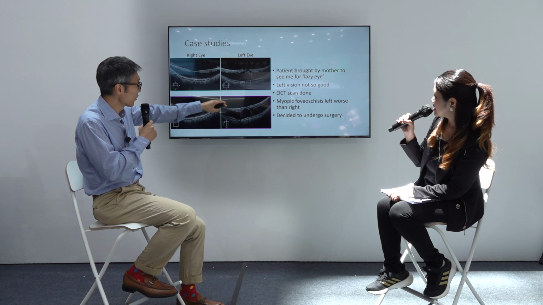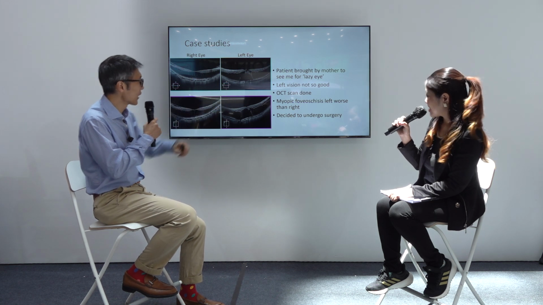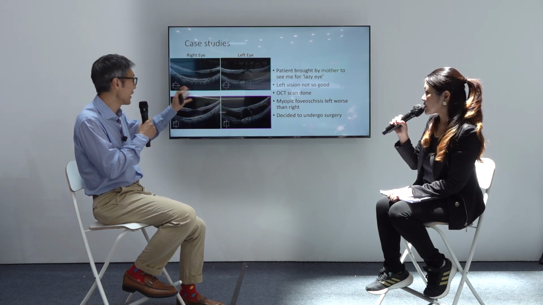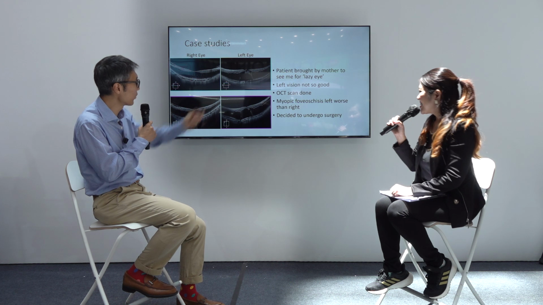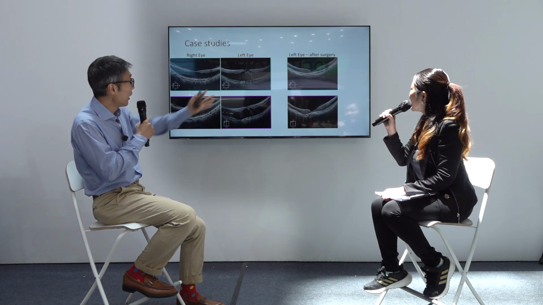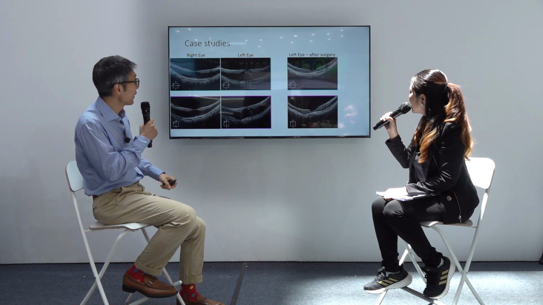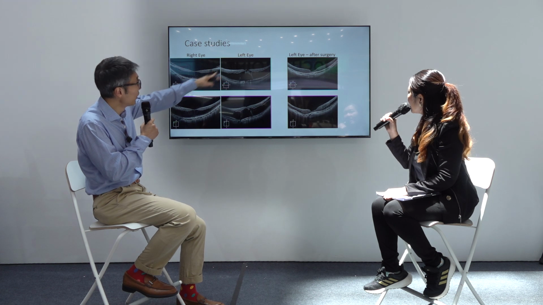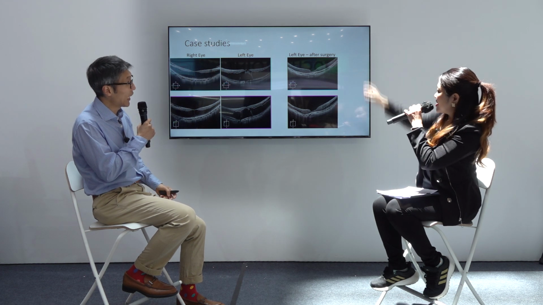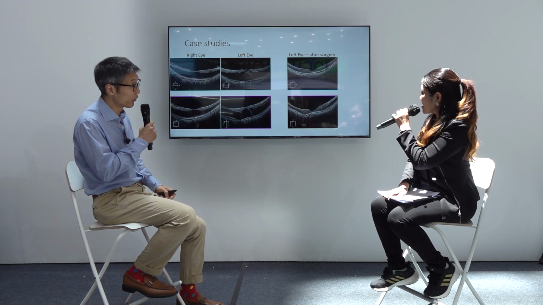So the diagnosis, the technical term is foveal schisis, but anyway, it's just the pulling of the thing. So we did surgery. And following surgery, you can see on the left eye, before and after, it came down a lot, and the vision actually improved.